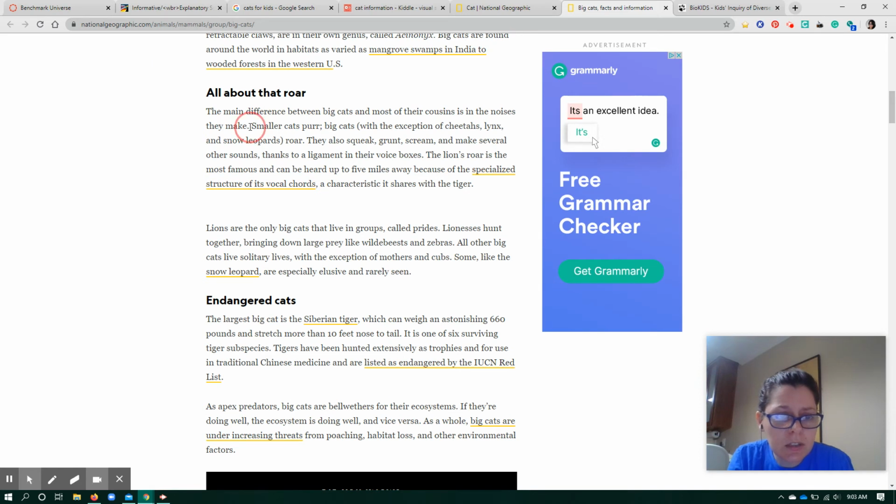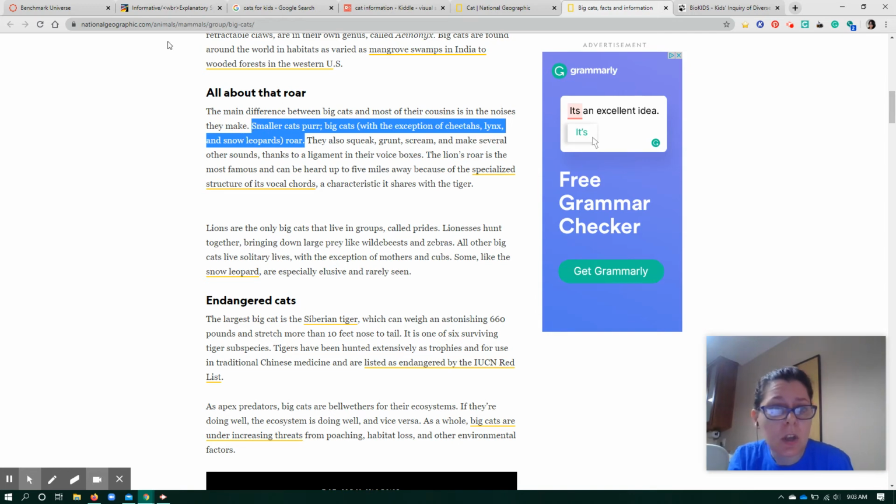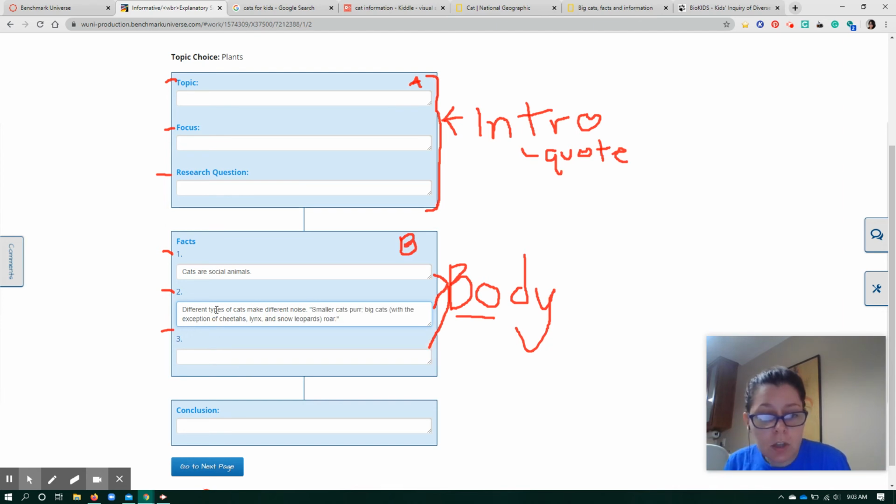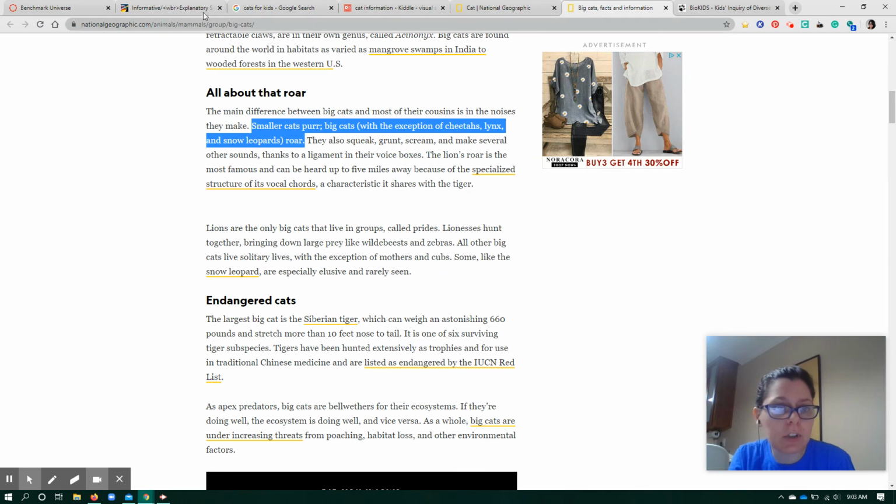You know, reading things could also give me an idea for a topic. So maybe I'm going to go back here and I'm going to say for my second one, different types of cats make different noise. And I found a quote from the article, so I'm going to cite my source. According to, where did I get it from? I got it from National Geographic.